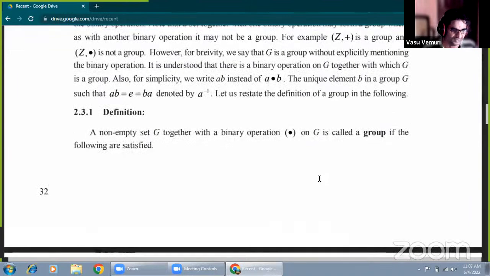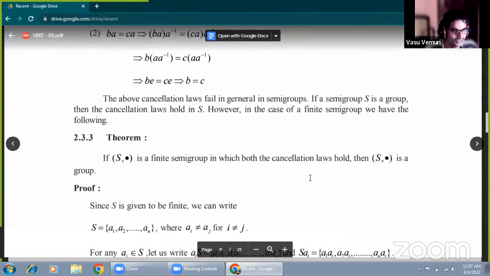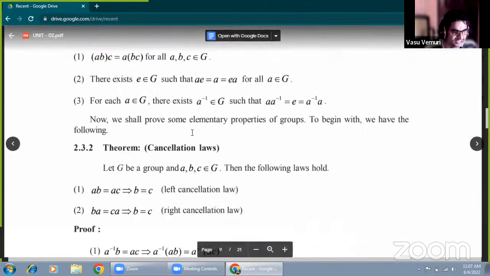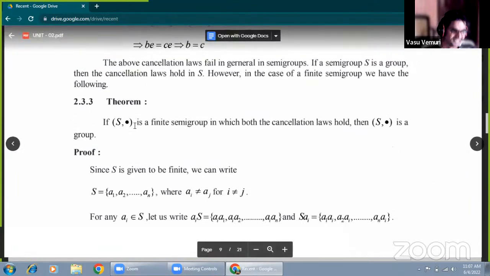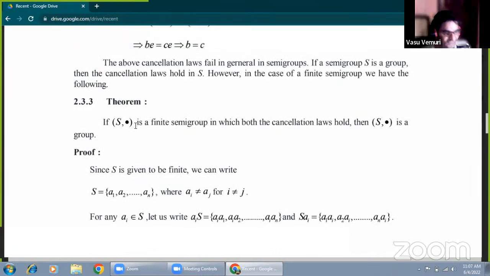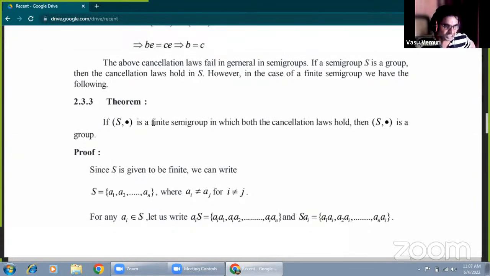Okay, that's it. Already the group is defined and some concepts are there. Yesterday this theorem on cancellation laws was also explained, and you just have to see this theorem. This theorem is very, very important in the final examination. The theorem is to prove that in a finite semigroup in which cancellation laws hold, it is a group. How do we get the group corresponding to the finite semigroup? Here you just have to write the given data.